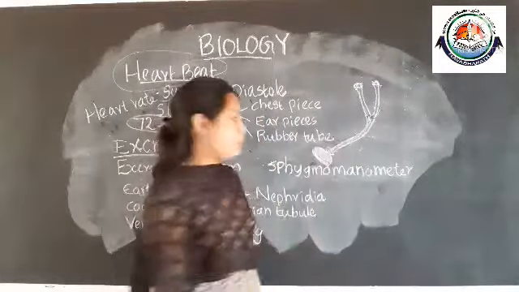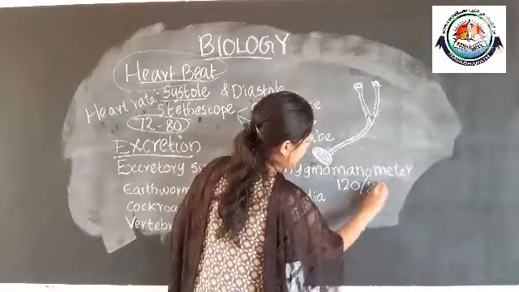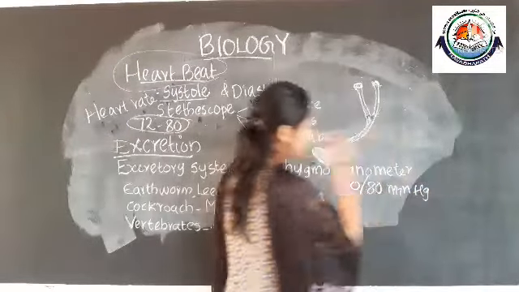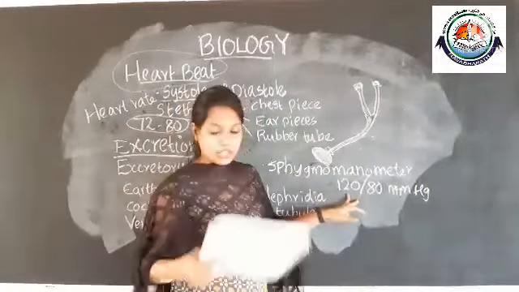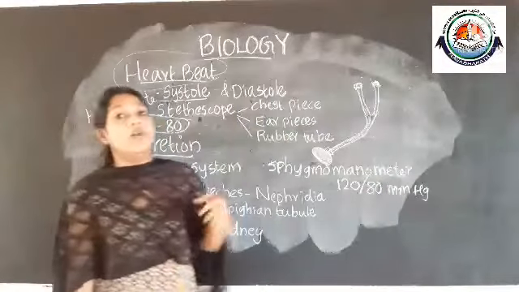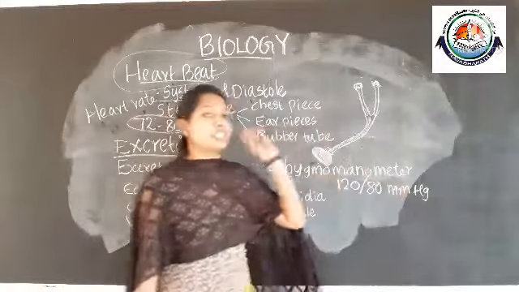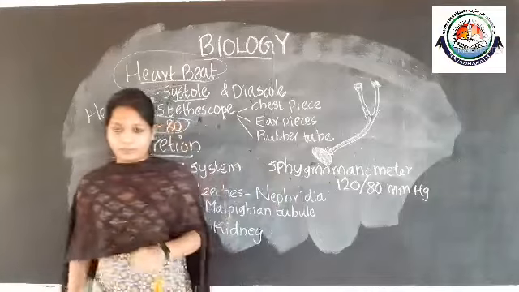Normal blood pressure ranges from 120/80 mmHg. This is for your more information. So the sphygmomanometer is used to check the blood pressure of a person.